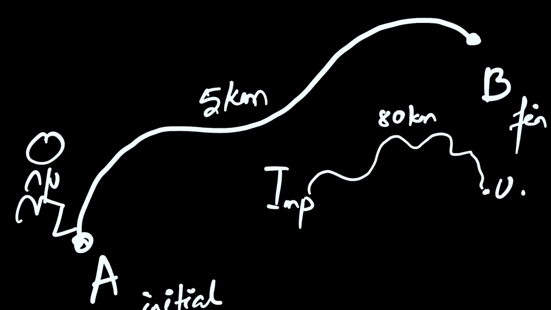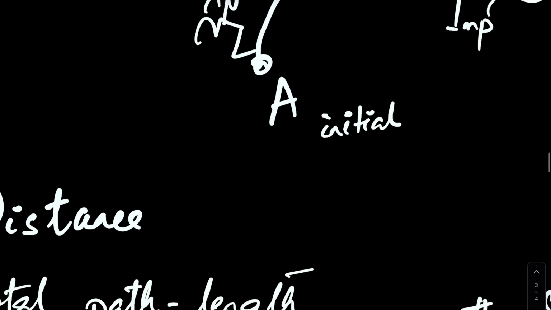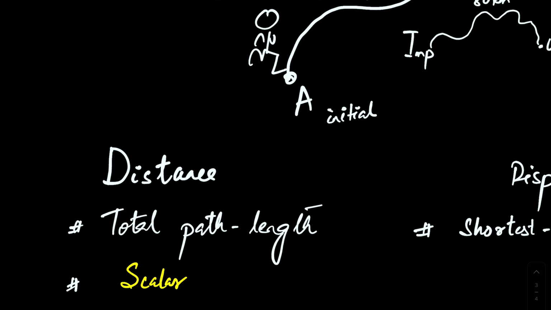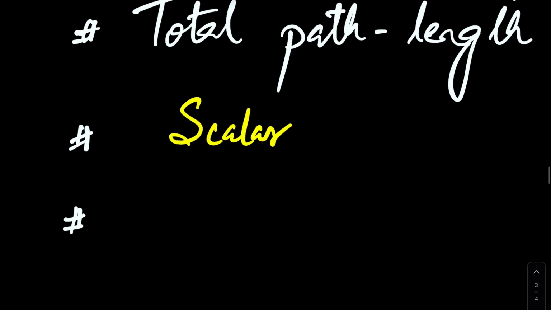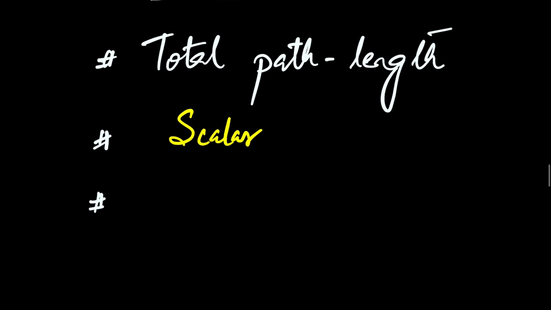So we don't assign a negative sign when you talk about distance. You never say, the distance from my home to market is minus 10 kilometers. You never do that, right? So when you talk about distance, it's all about how long the length of the path is. We don't need any negative there. So distance is always positive. So I'll write this as a point, always positive. It can never be negative.